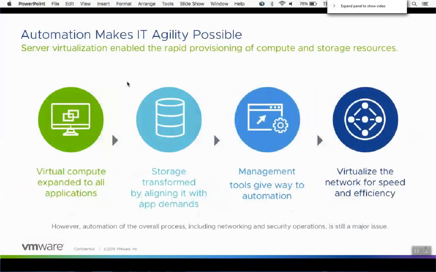What we see from an automation and making agility possible is to virtualize compute expanded to all applications, the storage transformation, aligning with app demands management, as well as virtualize the network for speed of efficiency. And that's where we get our software-defined networking. And so when we talk about vRealize Automation and the provisioning process, that well-formed VM, and then bringing in that networking, what we'll see in future slides is the idea that the networking is a missing piece. When we think of firewall, when we think of port